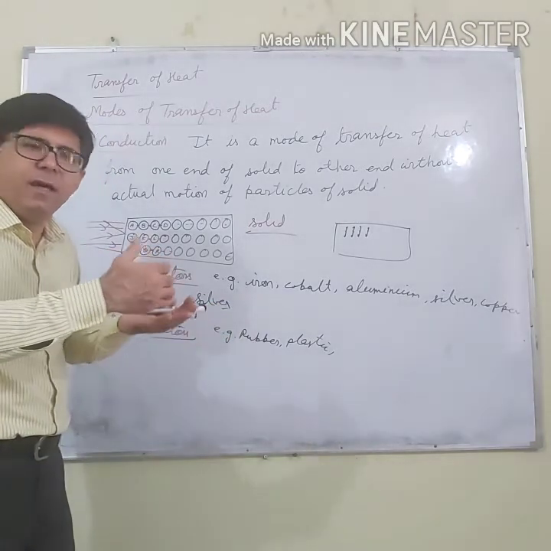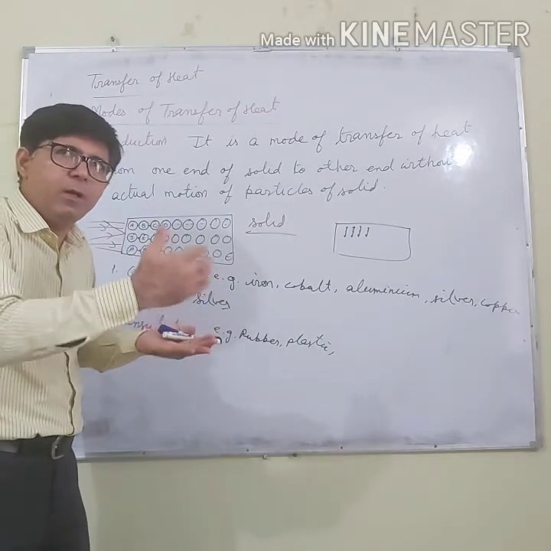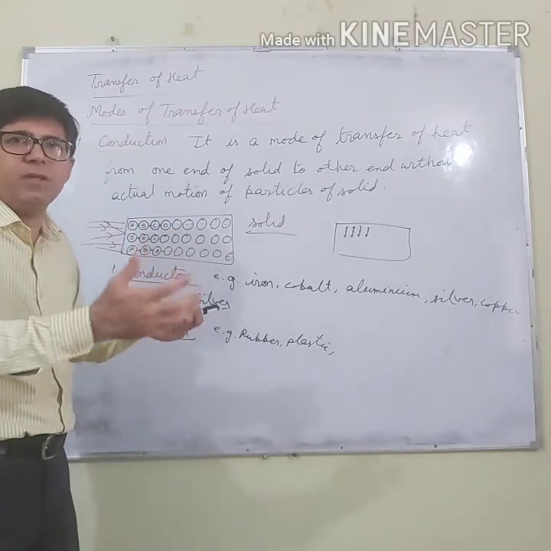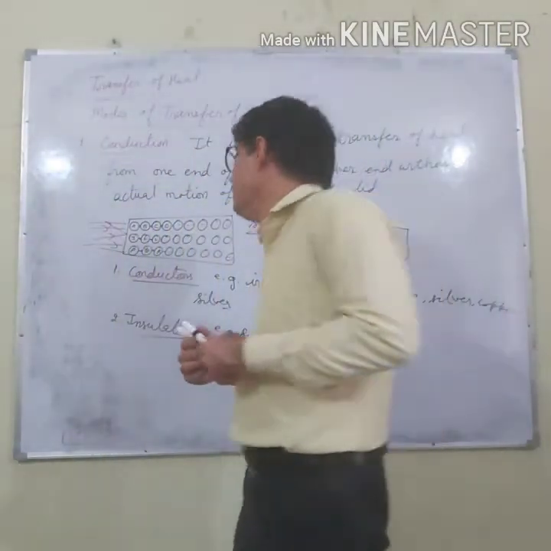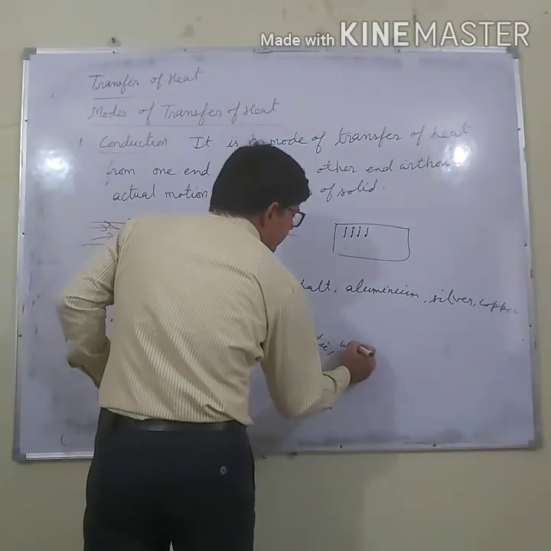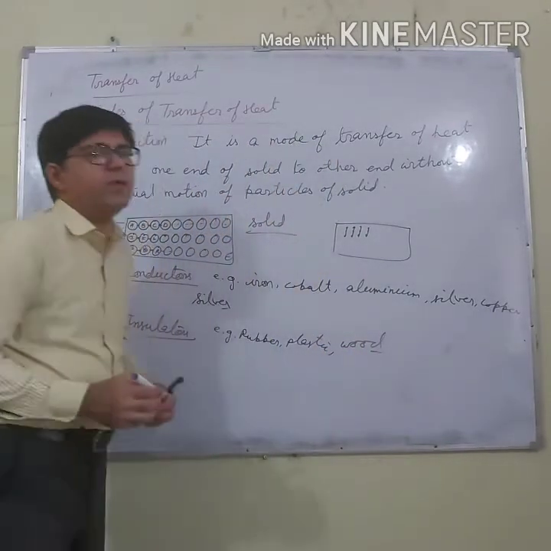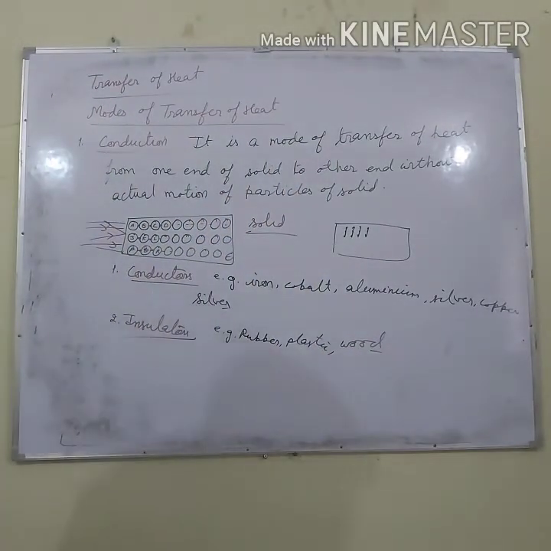You might have seen the saucepan, the handle of the saucepan, it is made up of wood in some cases. Why? Because wood is an insulator. This wood is also an insulator, so it does not allow the heat to pass through it easily.